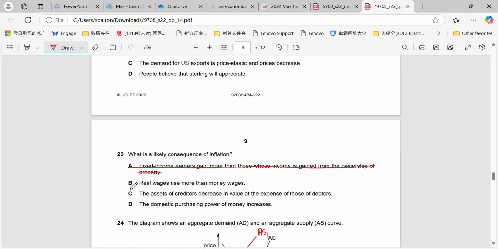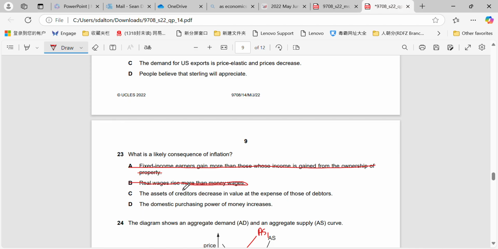Real wages will definitely not rise more than money wages with inflation, at least not in all circumstances, because money wages are nominal, and we'll always be taking inflation away from our money wages to get our real wages.